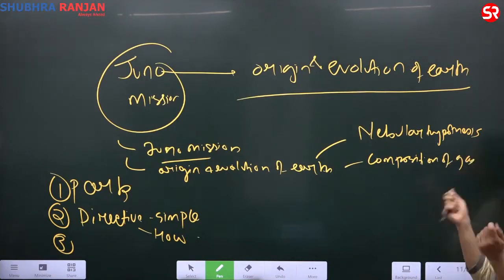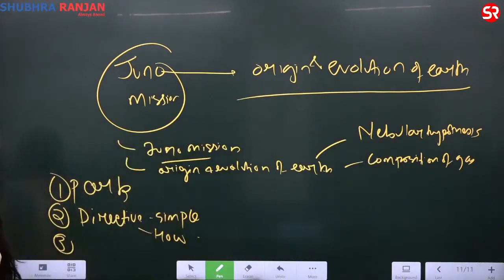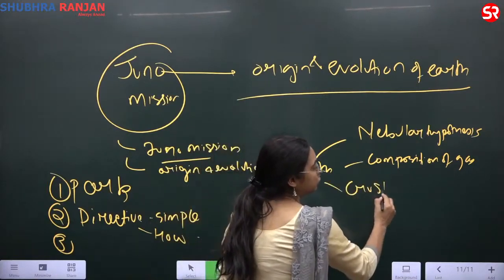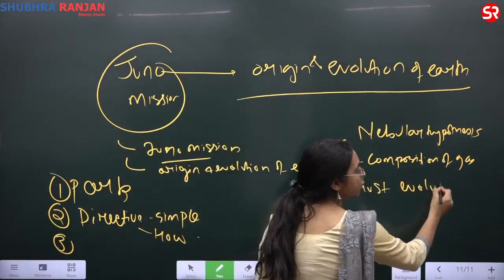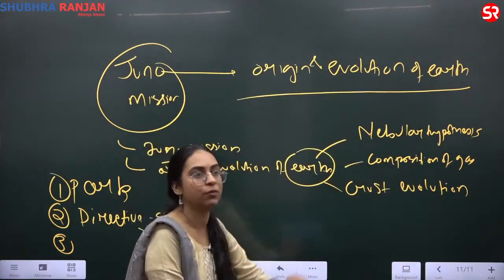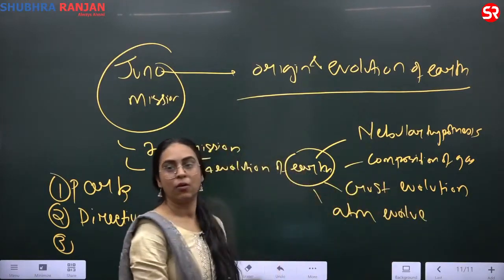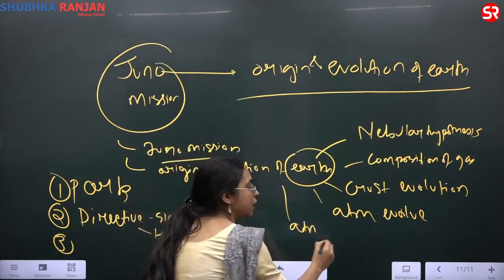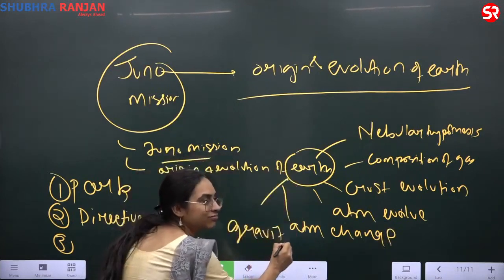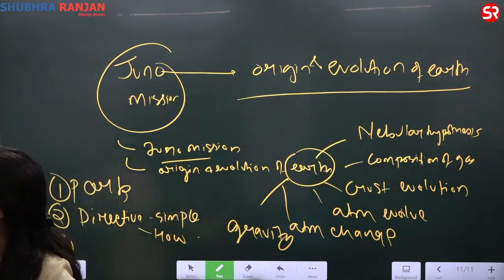Now you're splitting things. Now this is good. This is what you have to do. You have to split. What do we mean by origin and evolution of Earth? I will have to understand how the crust evolved. So what does evolution of Earth mean? I'm breaking Earth down. How did the crust evolve? How did the atmosphere evolve? How did the atmosphere change? What is the effect of gravity? I'm splitting the term origin and evolution of the Earth.